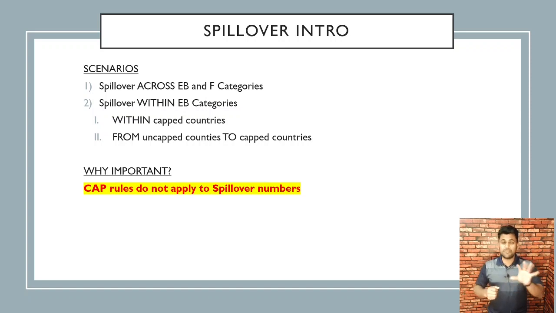And the second one, which is the most interesting part for this video, is how do green card numbers spill over from the uncapped rest of the world to capped countries? Why is spillover important? Cap rules do not apply to spillover numbers. So this is over and above the 7% allocated per country as a cap per year. That is why this becomes very important.